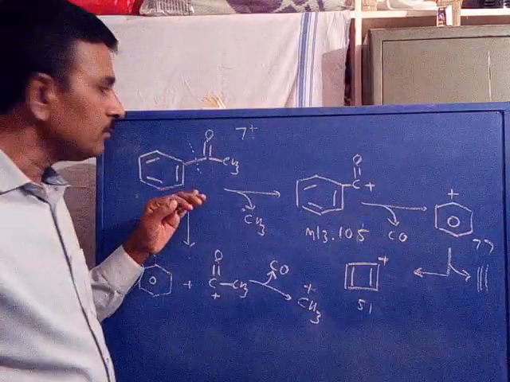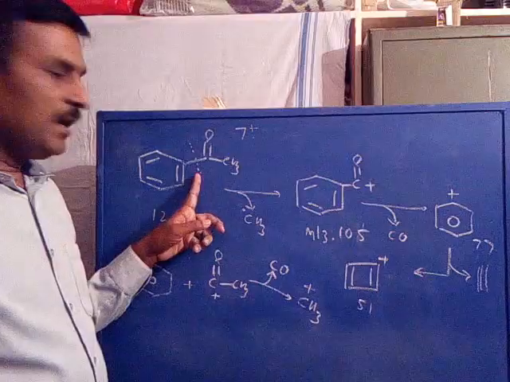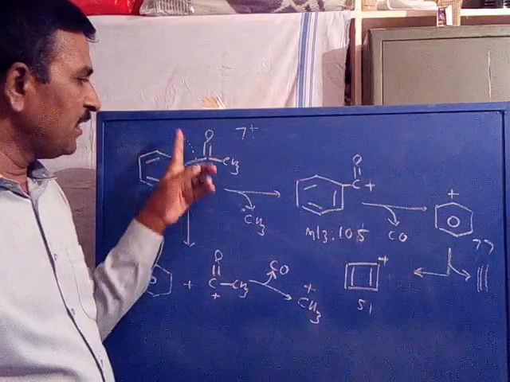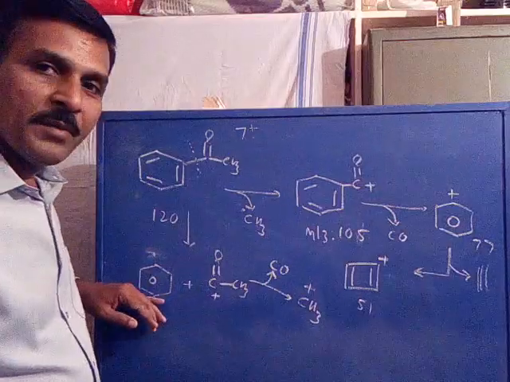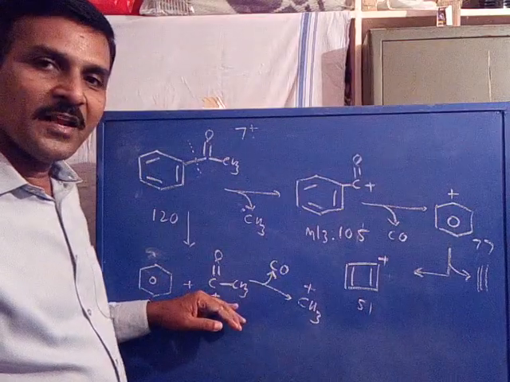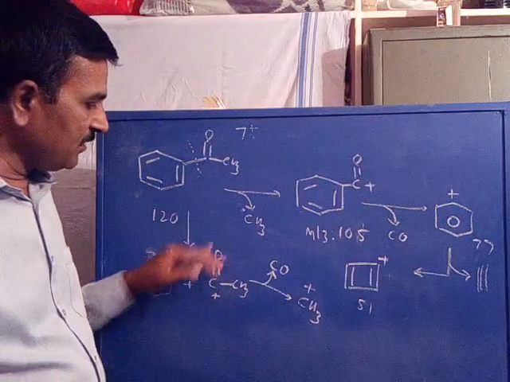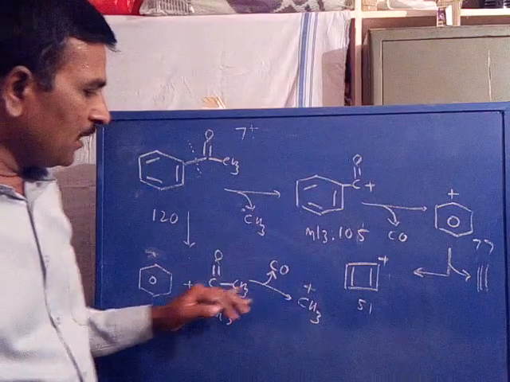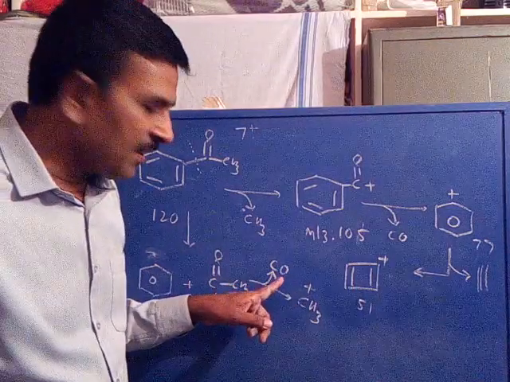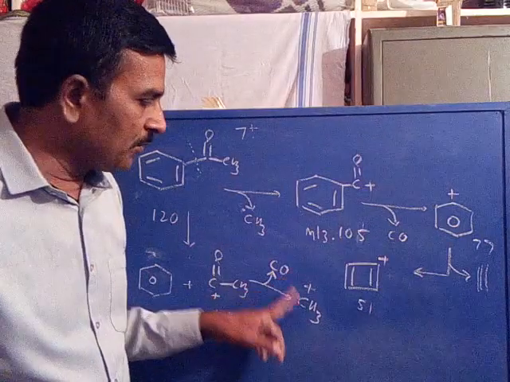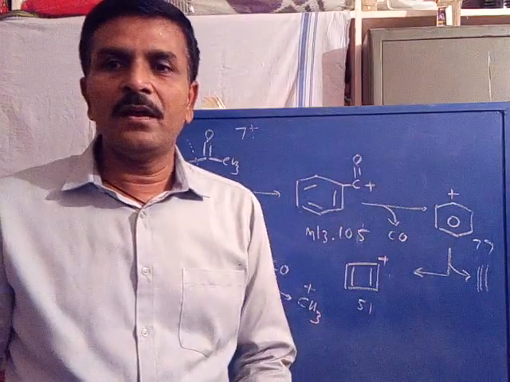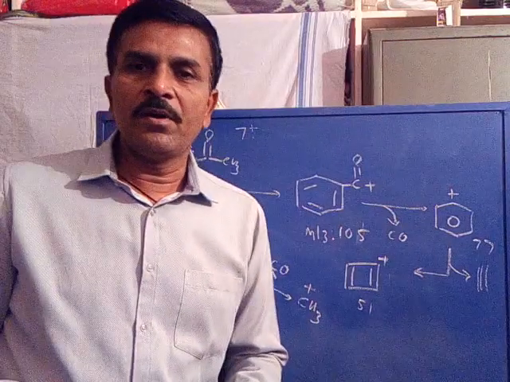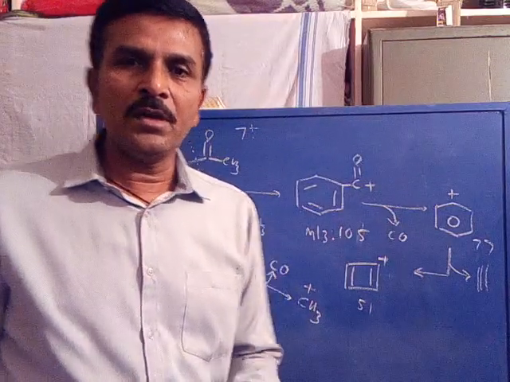Or this bond may be cleaved, that is, it is also fragmented by the cleavage of this bond to a benzene radical and acyl cation, where CH3CO has 43 m/z value. It may undergo further fragmentation by the loss of carbon monoxide as neutral, CH3 as cation. So with this, the fragmentation process in various types of compounds is completed.